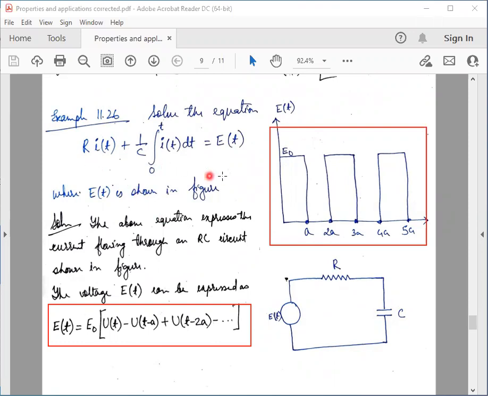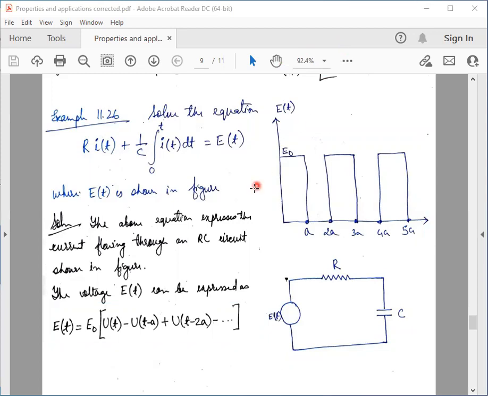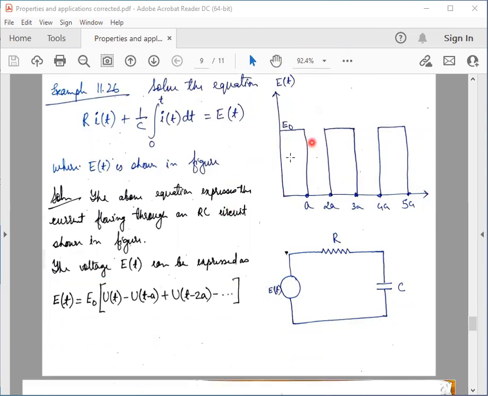This is the expression given by Kirchhoff's loop law. So let me clear all drawings. This function E of t is given by this expression.